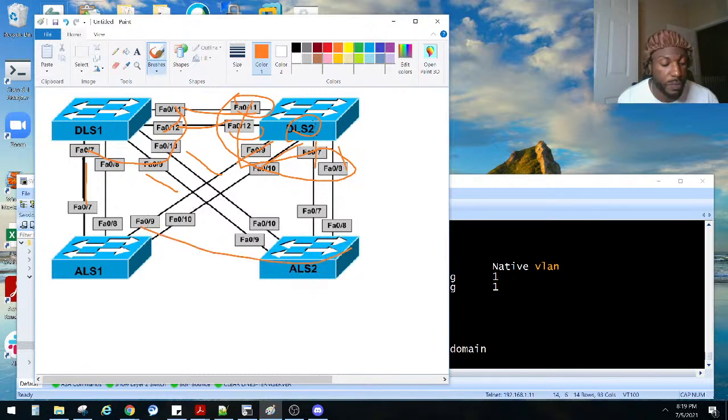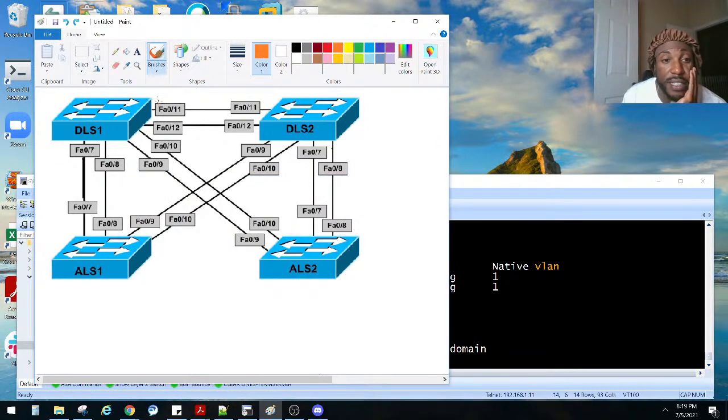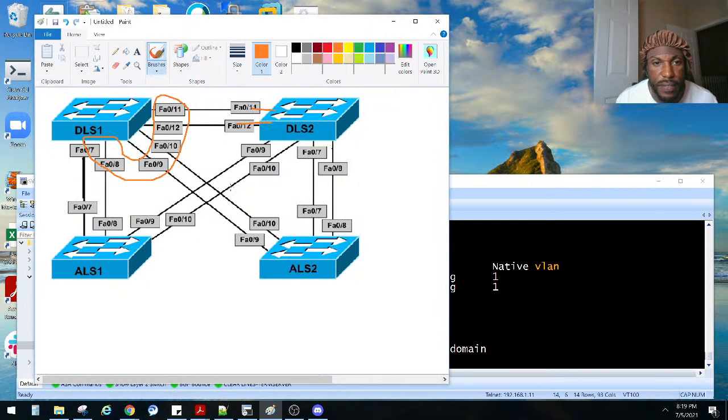So I got to go to DLS2. So I'll show y'all real quick, right? Notice right here, we have 11 and 12 trunking, right? How do we do that? I'll explain it real quick in case somebody doesn't understand or didn't see that. I made these guys all trunk with the interface range command, right? But it's probably only made this trunk, I'm sorry. Yeah, pretty much. The only ones that trunked on this one is this and that, right? On here. These guys aren't trunking. Why? Because we have to manually do it either on this side or on that side. Then the rest of these will be trunking.